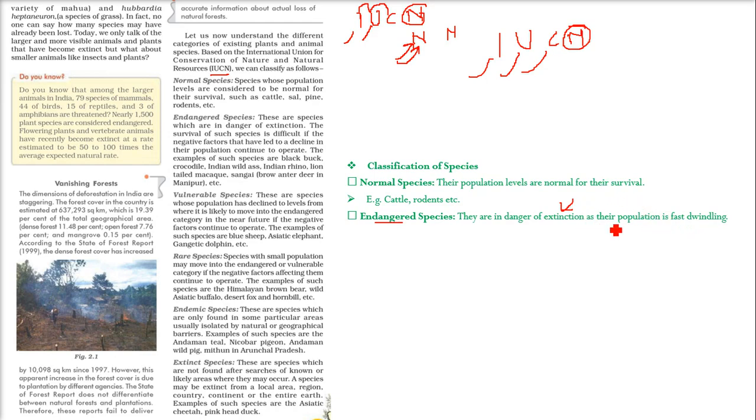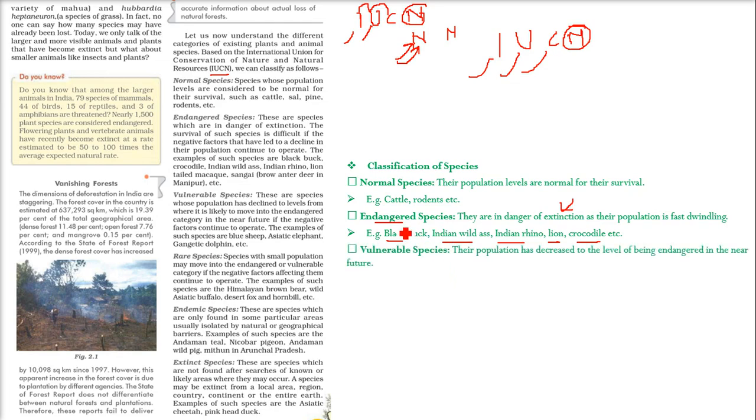Maybe because the living condition for them is not suitable, or we are doing something to make them extinct, maybe hunting, etc. The examples are black buck, Indian wild ass, Indian rhino, lion, crocodile. I'll show you all the pictures. These are endangered species.